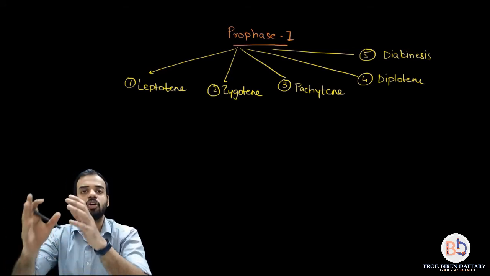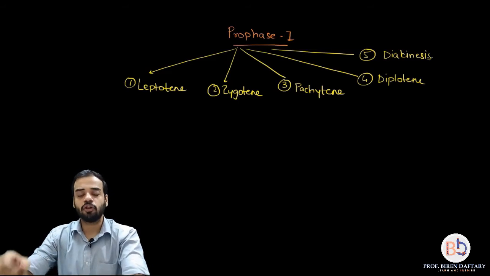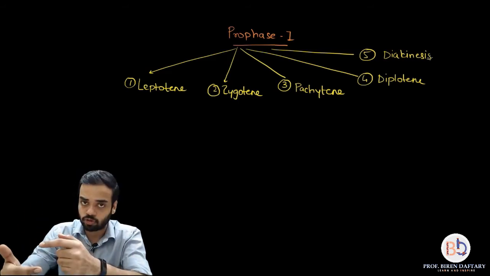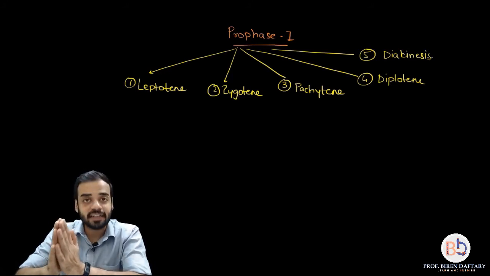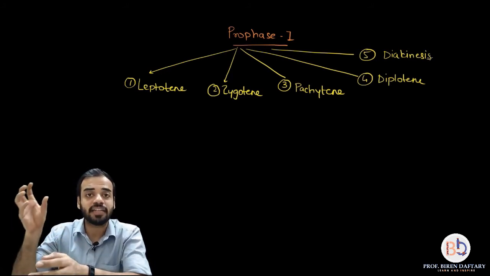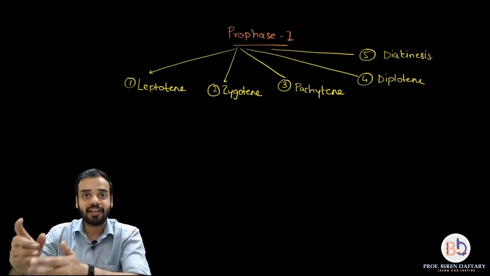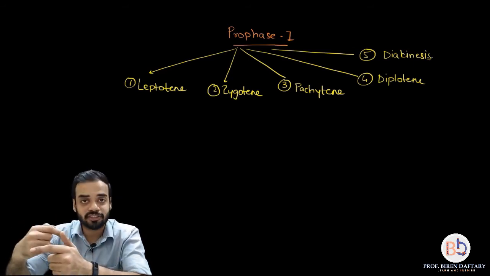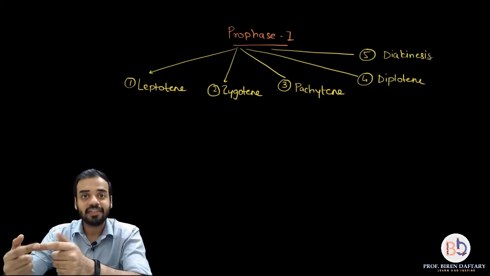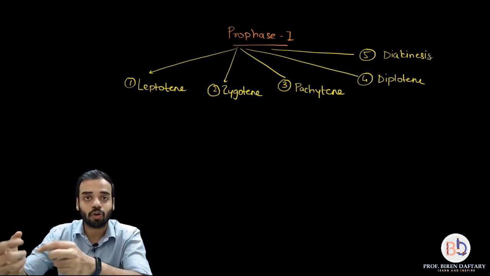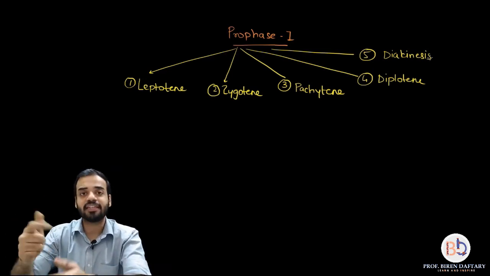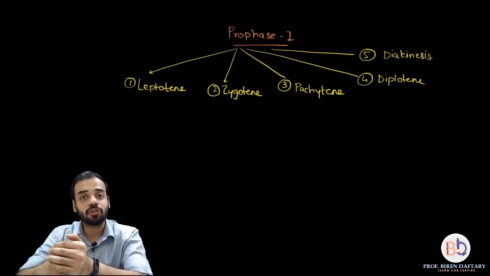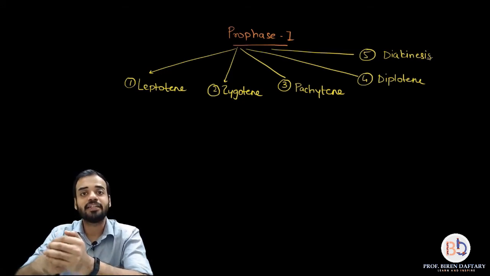For example, what happens in prophase? First of all, chromatin condenses into chromosomes. Chromatin is the genetic material which is present in the entire cell cycle. It is present in the interphase of the cell cycle. As soon as the meiosis or mitosis begins, chromatin condenses or tightly packs into chromosome. So the condensation of chromatin to chromosome begins in prophase. Second thing which happens is the nucleolus and the nuclear membrane disappear.